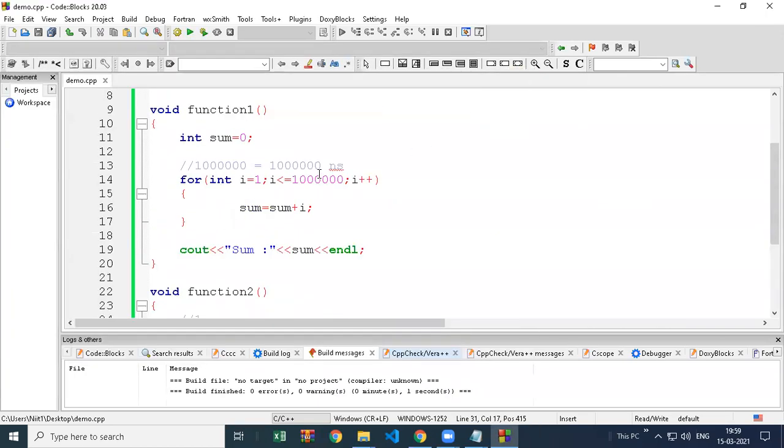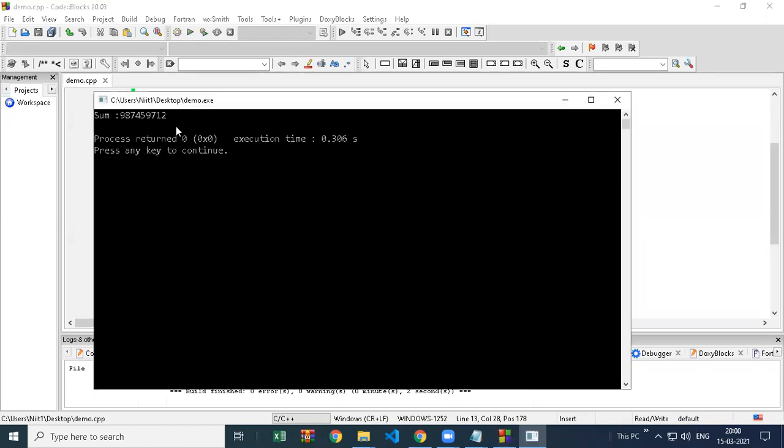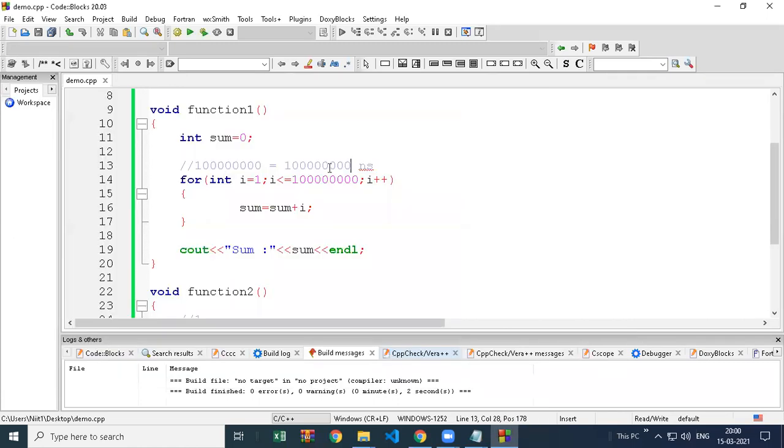Let's increase more now. 10 lakh, make it 1 crore, 10 crore repetition. Now let's see how much time this for loop is taking. Okay, so you can see, don't see only the CMD window, see the total time it is taking to open CMD also.